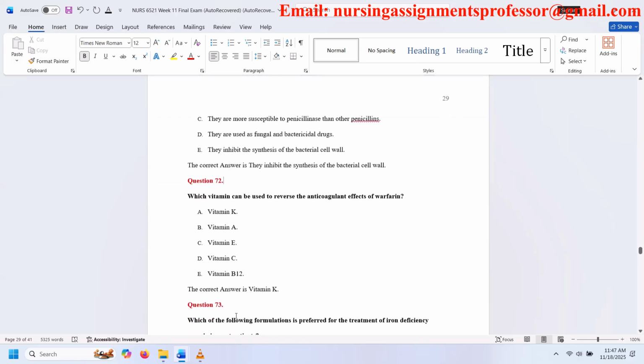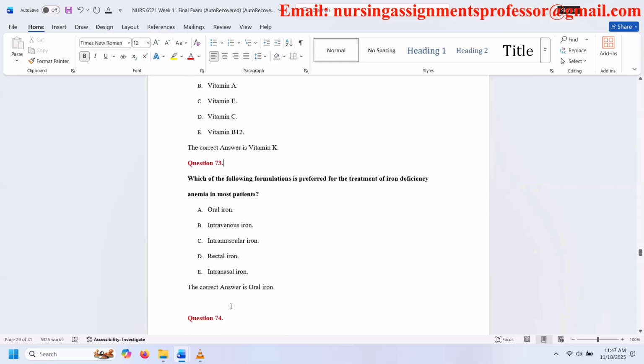Question 72. Which vitamin can be used to reverse the anticoagulant effects of warfarin? A. Vitamin K. B. Vitamin A. C. Vitamin E. D. Vitamin C. E. Vitamin B12. The correct answer is vitamin K.